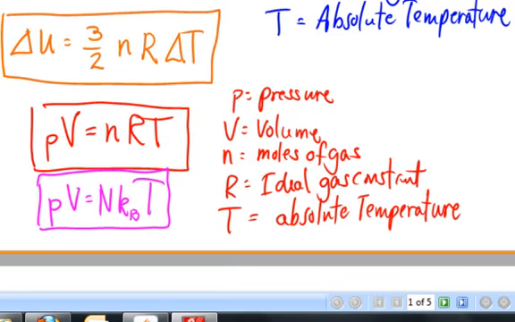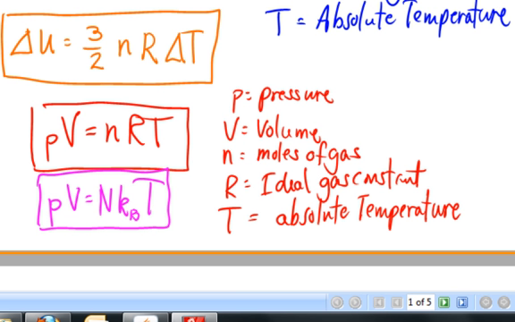But on the AP exam, you are probably not going to have to deal with the ideal gas law in this second form. The first form is the form that chemists like. That's the way that you're going to see it on this AP exam. The second form is the physicist's way, and the difference between them has to do with the number of particles, capital N, versus the number of moles of gas, little n, and it has to do with the gas constant. k_B stands for Boltzmann constant, named after Ludwig Boltzmann that we talked about earlier. R is the ideal gas constant. We're not going to worry about that. We're going to deal with the red equation, PV equals nRT.